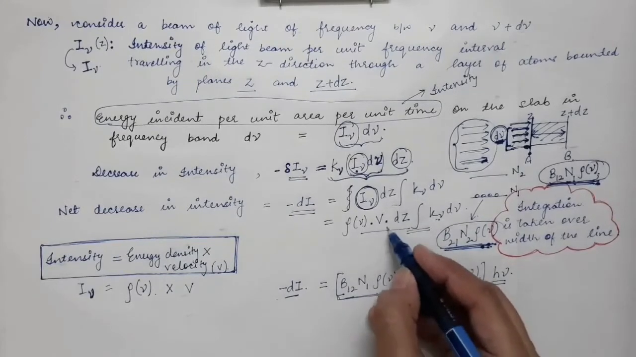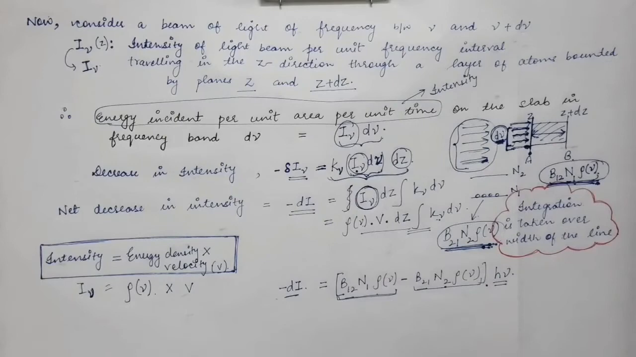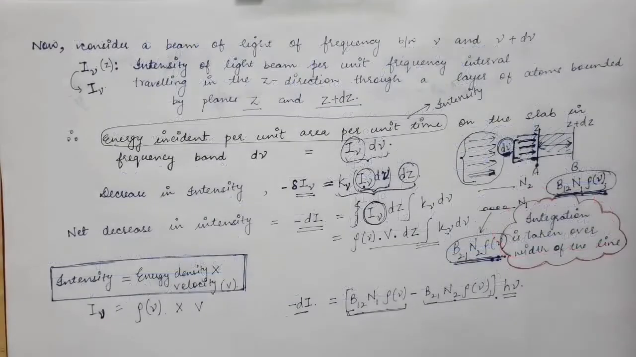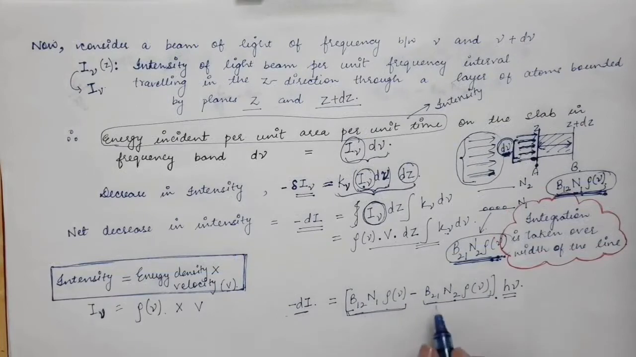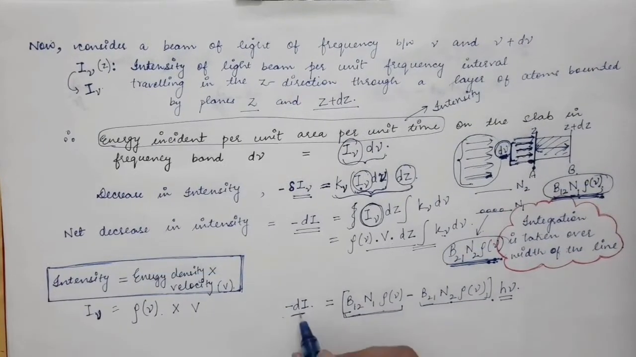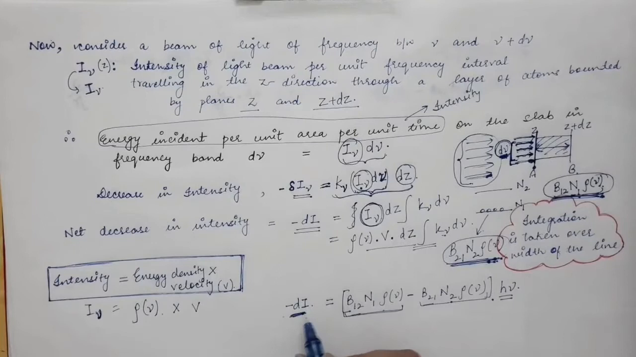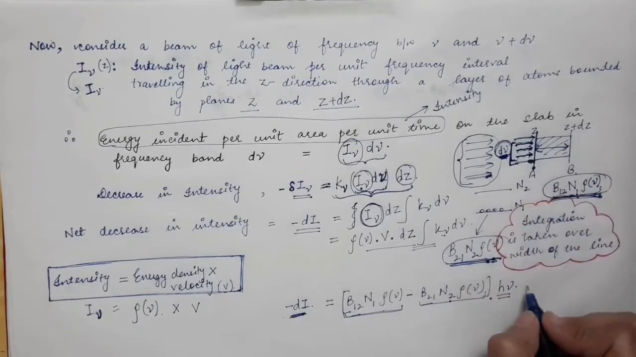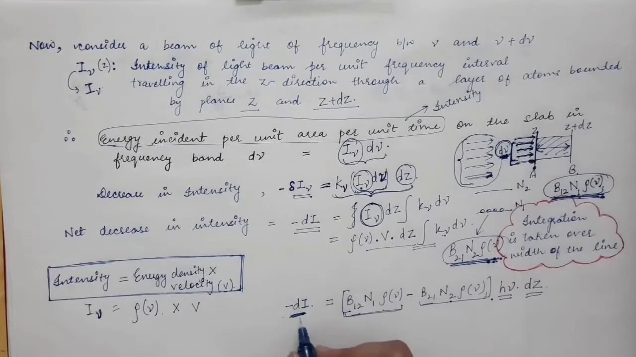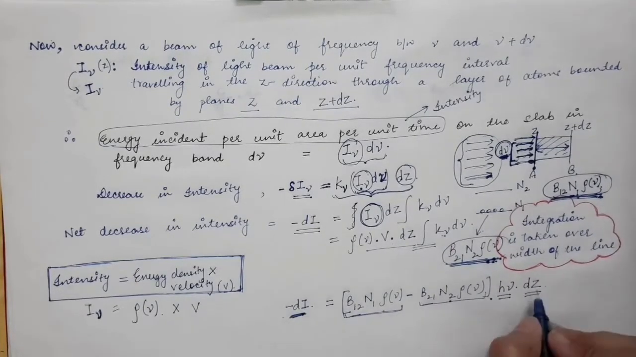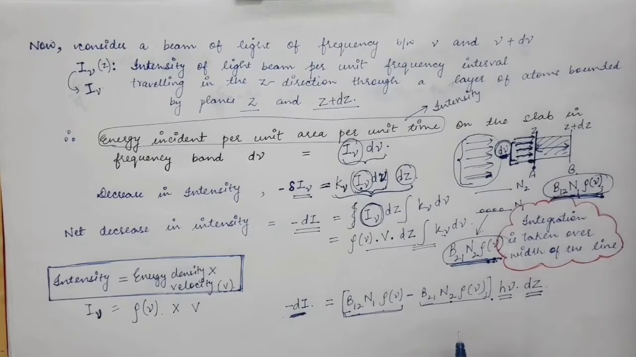So now we are going to equate these two equations. One more thing: when we were writing the decrease in intensity in terms of Einstein coefficients, this decrease will also depend upon the thickness, so it will depend upon dz also. I forgot to write this over here, that the decrease in intensity depends upon the thickness of the slab which we are taking.